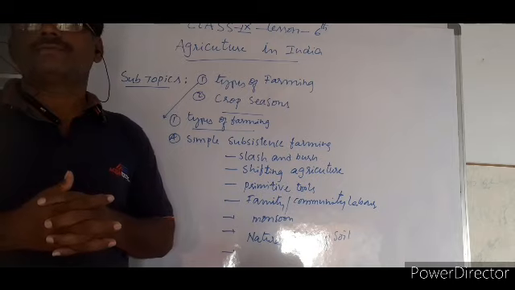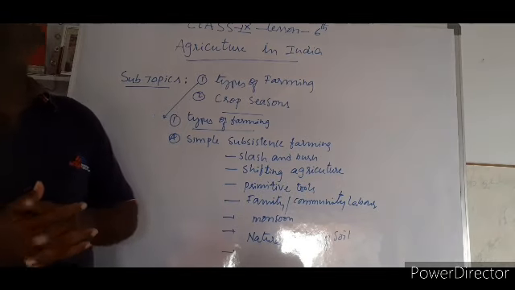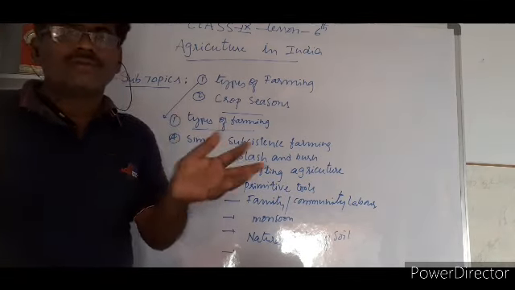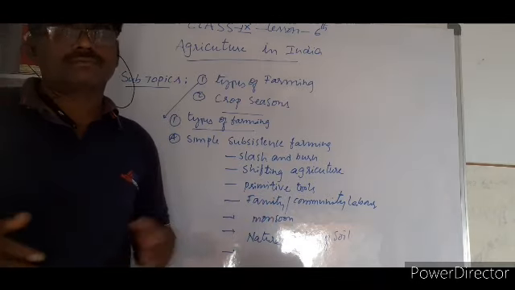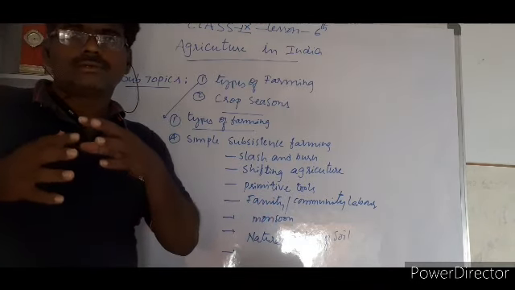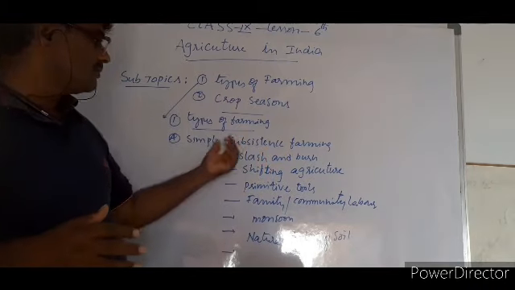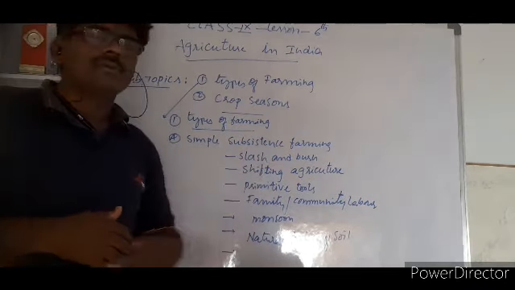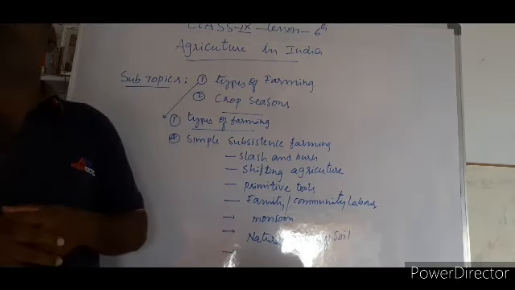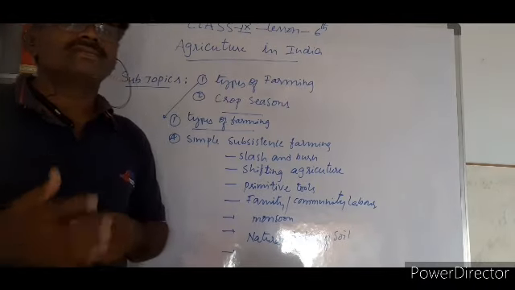There are two types of farming systems we can find in India, meaning two different ways of cultivation. In some areas people follow simple subsistence farming, and in some other areas people follow intensive subsistence farming.